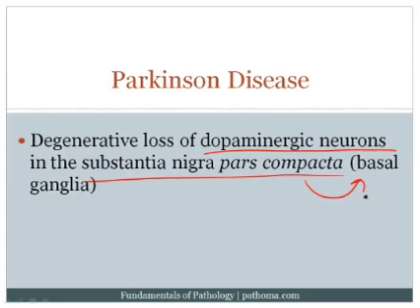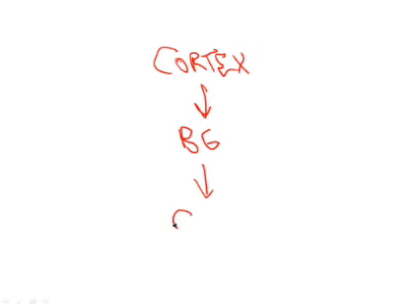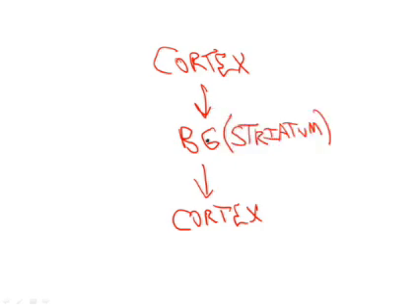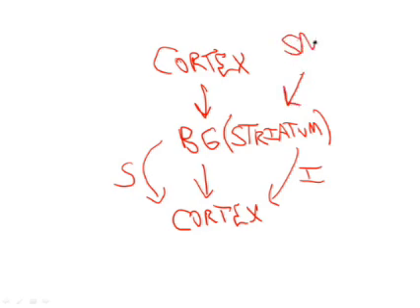Now, in order to really understand this, we have to go to the whiteboard. Let's remind ourselves that the cortex communicates with the basal ganglia, and the basal ganglia then sends its input back into the cortex, and the purpose of this loop is to help to regulate movement. Now, the key processing center of the basal ganglia is called the striatum, and what you need to know about the striatum is that the striatum has the ability to send stimulatory signal to the cortex or inhibitory signal to the cortex.